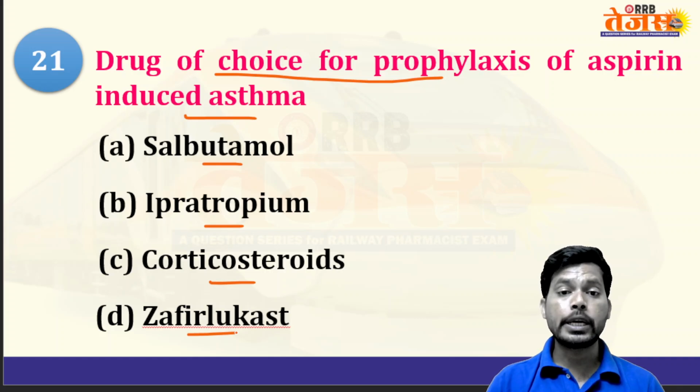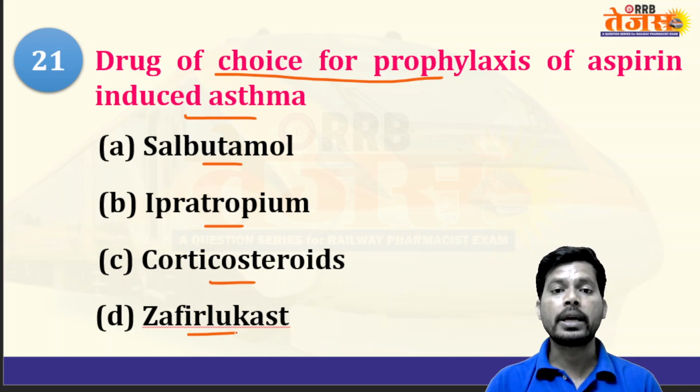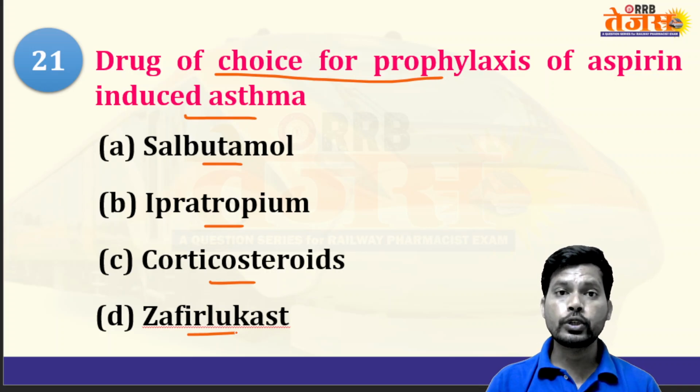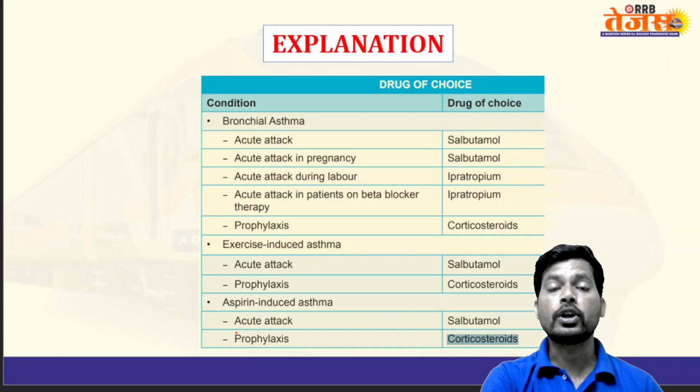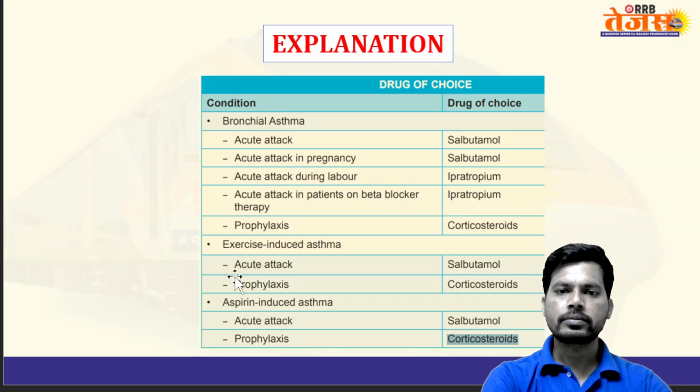That can be controlled by corticosteroids, which control antigen-antibody reactions in allergic reactions. The answer is corticosteroids because steroids have immunosuppressant activity.